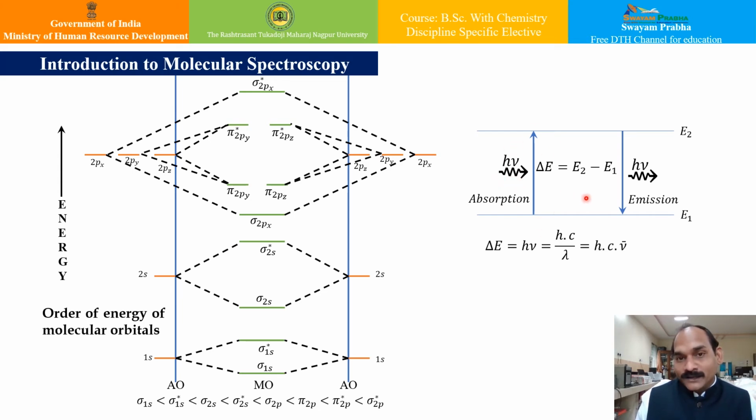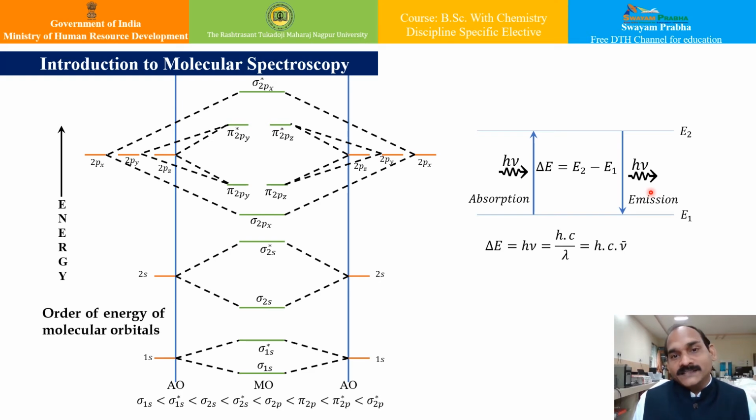Now similarly, if the molecule falls from the higher energy level to the lower energy level, the energy will be released in the form of a photon h nu, and under such circumstances the spectrum is known as the emission spectrum.